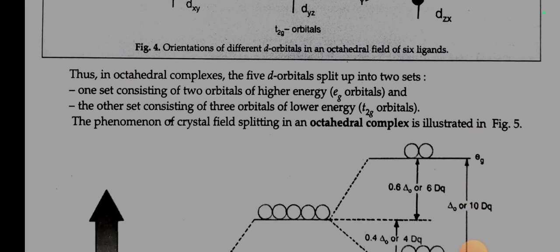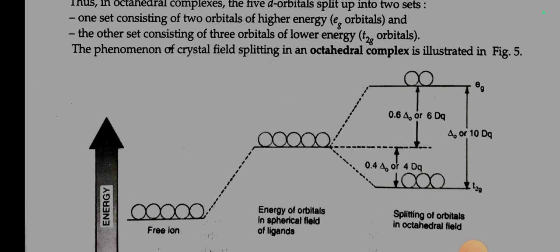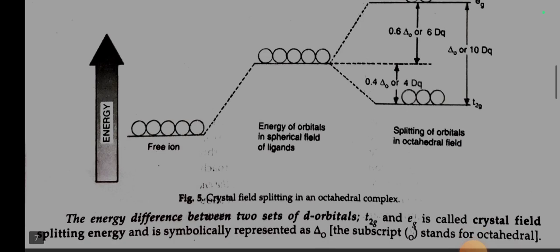Thus, in octahedral complexes, the 5d orbitals split up into 2 sets. One set consisting of 2 orbitals of higher energy, that is Eg orbitals, and the other set consisting of 3 orbitals of lower energy, T2g orbitals. The phenomenon of crystal field splitting in an octahedral complex is illustrated in figure 5.